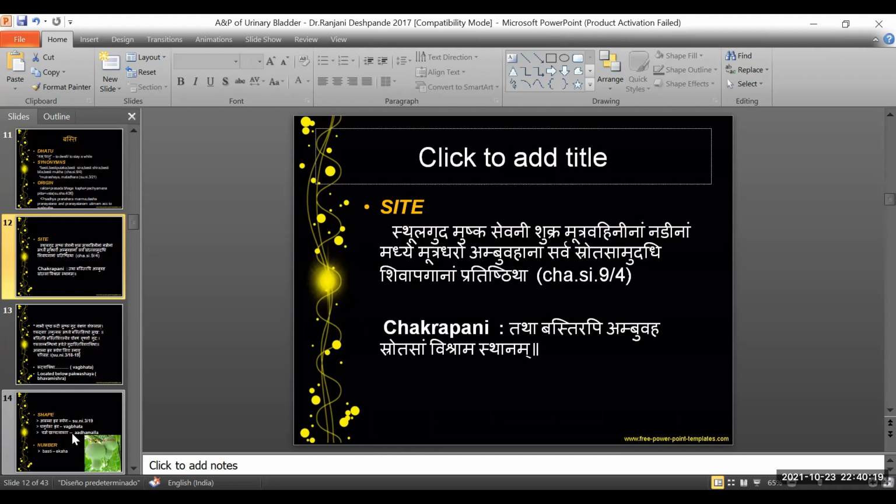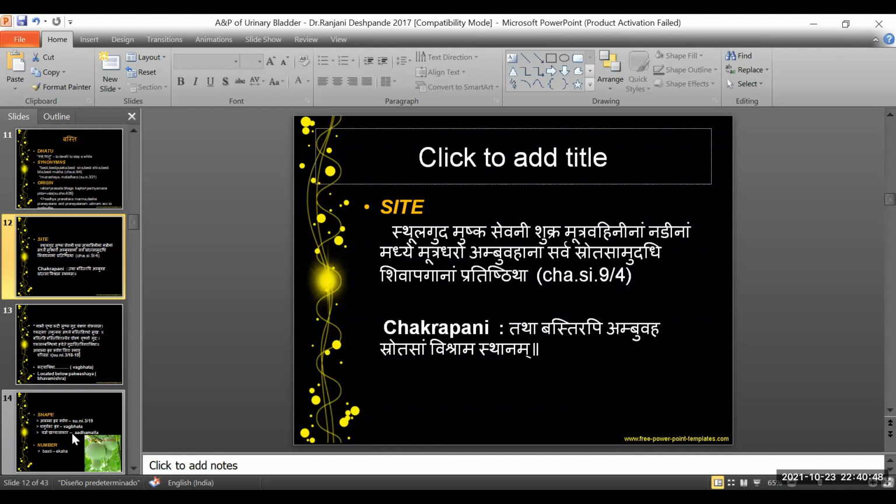So now we know that this mutravaha srotas, just like how we understand the importance of the urinary system in maintaining the fluid balance in the body, is captured here with the one line, udadhiriva apaganam cha pratishtita. Acharya says it simply means that it is a reservoir for all secretions, just like a sea or an ocean.